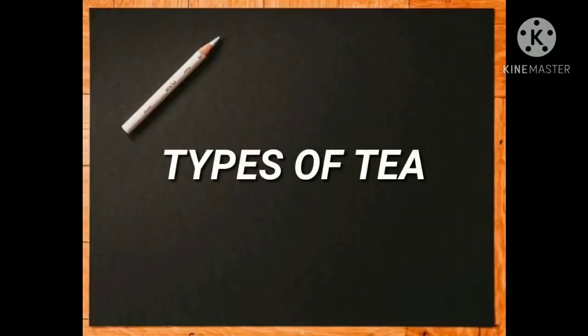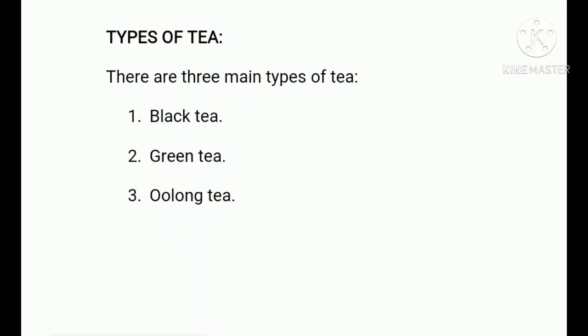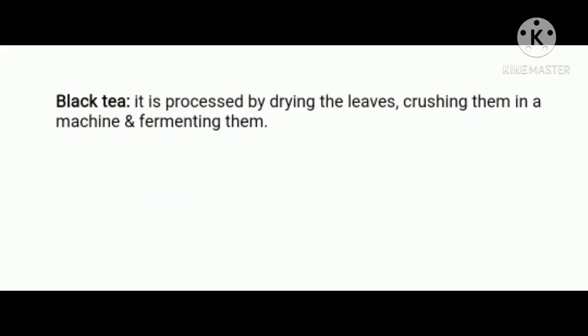Next, the types of tea. There are three main varieties of tea: black tea, green tea, and oolong tea. Firstly, let us talk about black tea. It is typical of India and Sri Lanka. It is processed by drying the leaves, crushing them in a machine, and fermenting them. This type of tea is popular in India and consumed with milk and sugar.